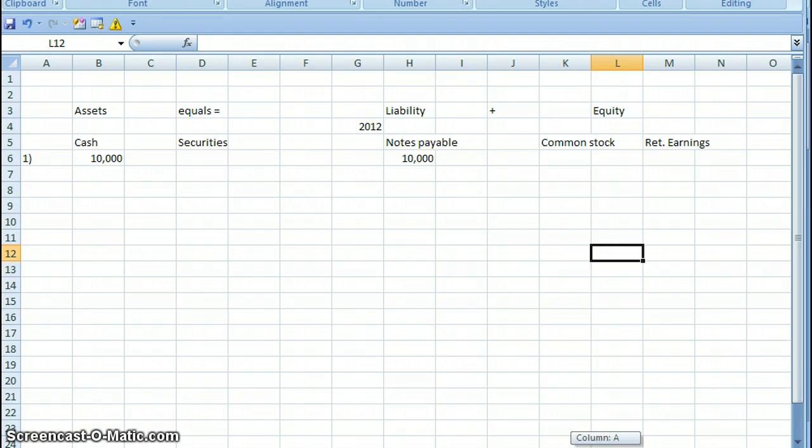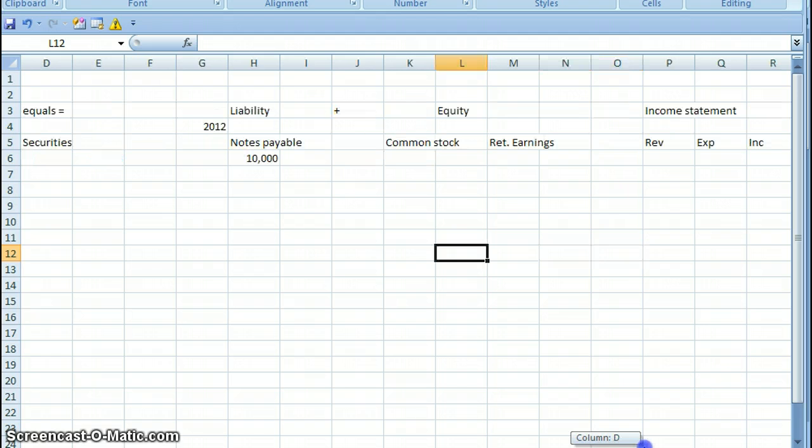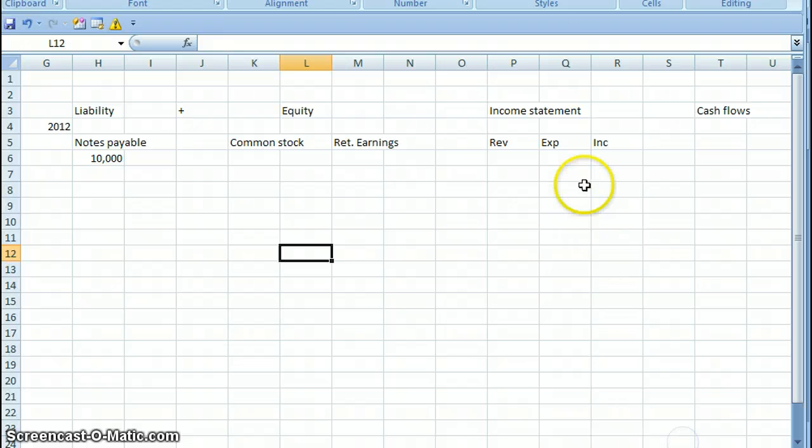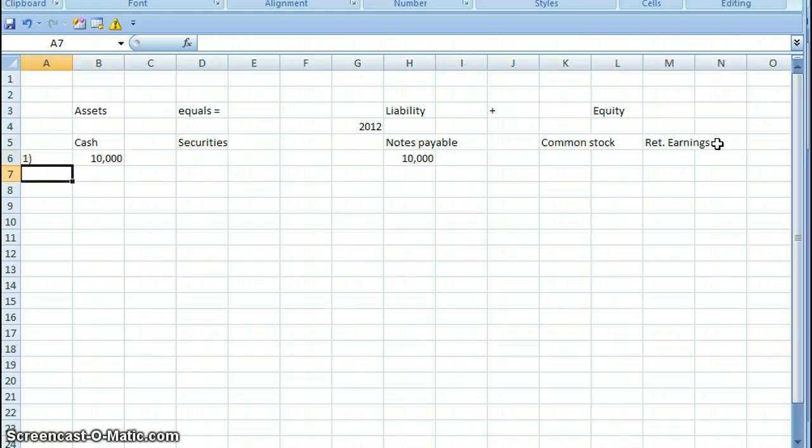Now we have to look at the income statement. This is not a revenue transaction. There are no expenses involved in net income. And we want to ask ourselves, was this financing, investing, or operations? It's financing. Number 2.